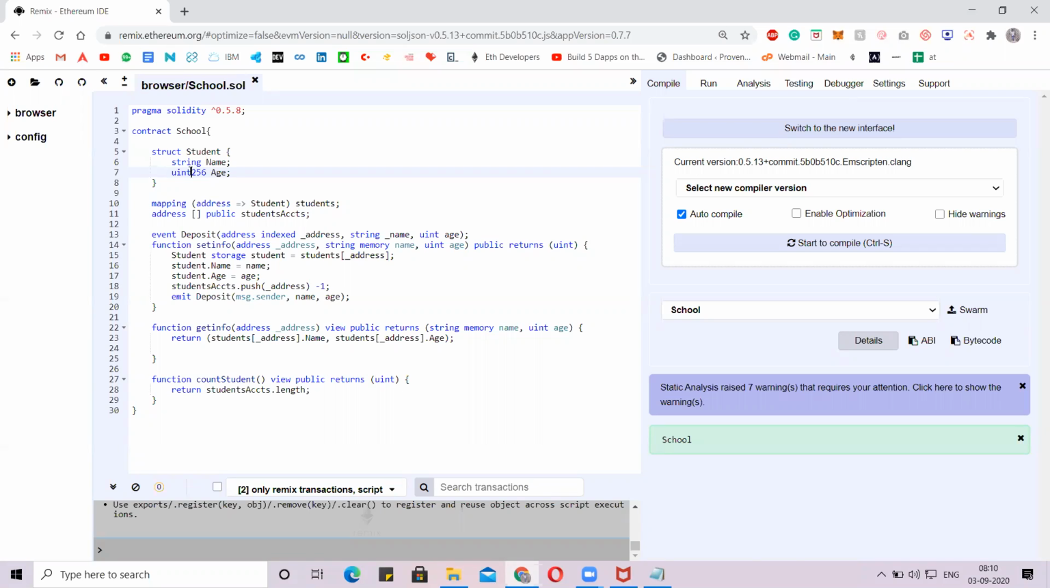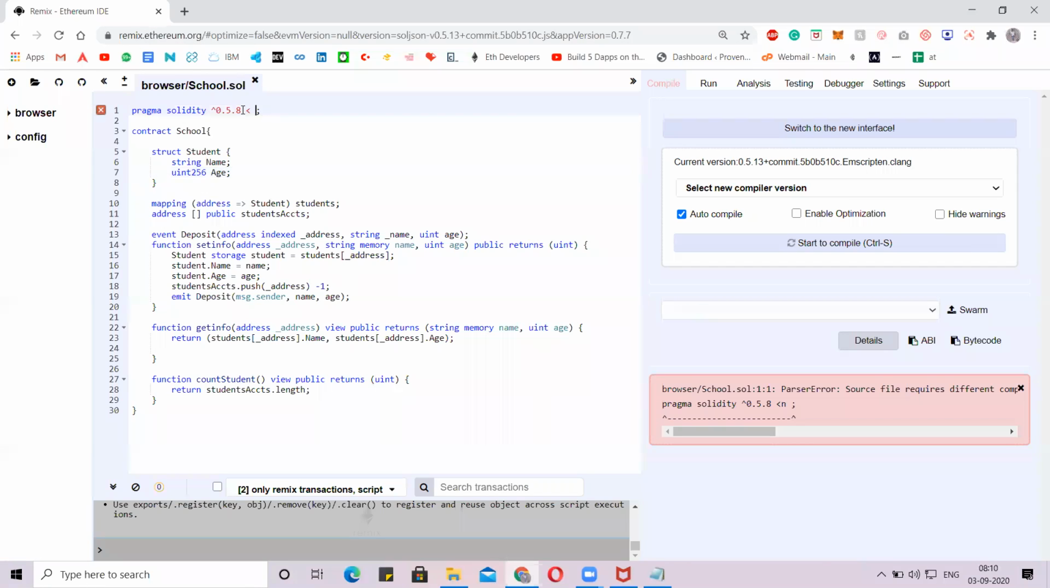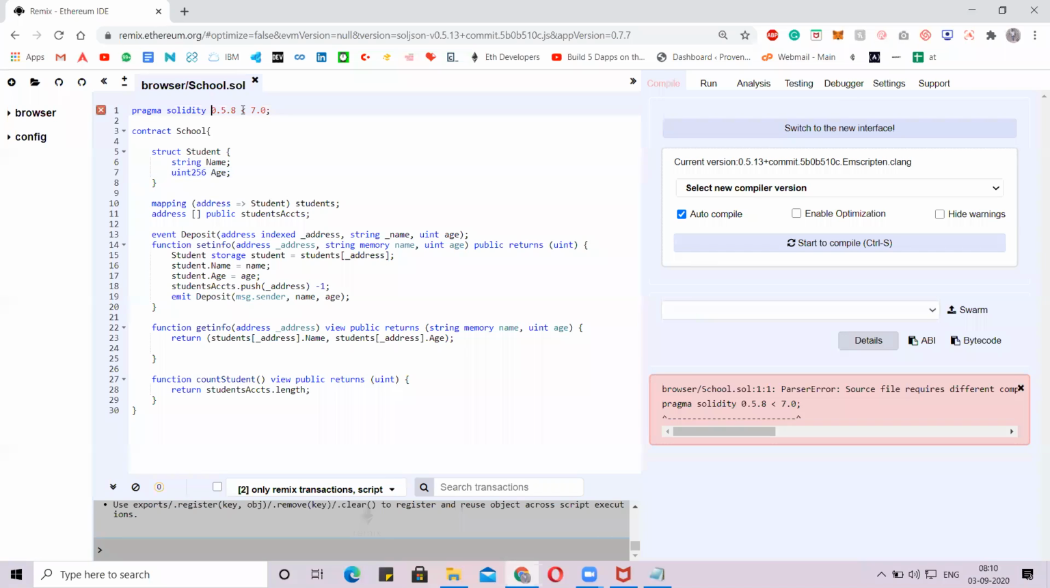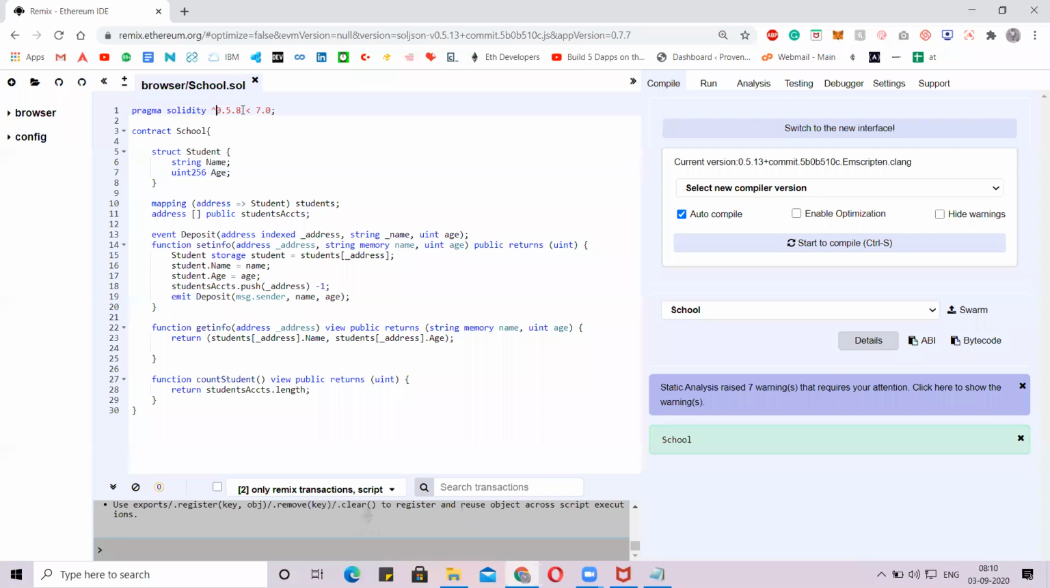One more thing you can do is mention the symbol, and you can give the contract where it takes to the 7.0 version. So the contracts which are between these versions can be deployed. Okay. Yes.